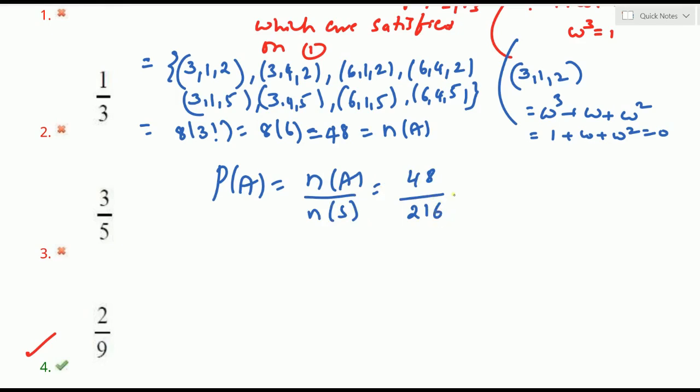By the calculation, 48 by 216: 8 sixes are 48, 6 sixes are 36, 6 36 is 216. Again, 4 twos are 8, 4 nines are 36, you can get. Therefore the answer is 2 by 9. 2 by 9 is clearly the fourth option, right? This is the solution for this question. Now look at the next question.